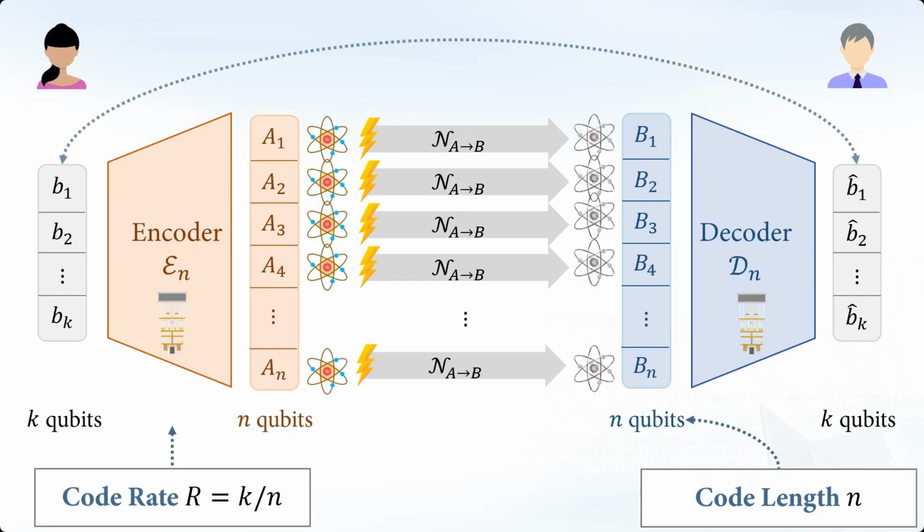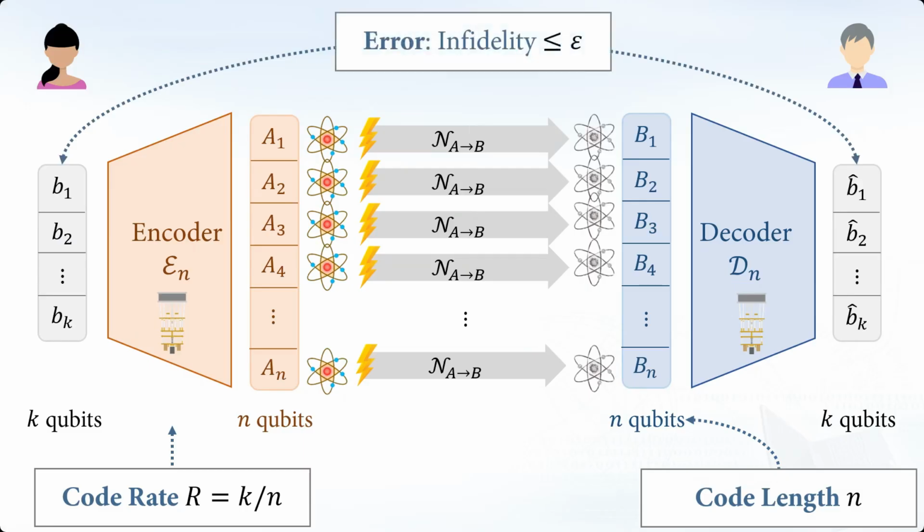And also, we need to care about the error, like the infidelity between your k logical qubits and your estimated or reconstructed logical qubits. We use infidelity to measure the error, and this is quite important in this work. We want a very good algorithm or coding strategy such that the overall infidelity is less than some epsilon, for example, 10 to the minus 1, 10 to the minus 3. Those three parameters are so important, and they involve a trade-off, so we need to design good algorithms to optimize them for our later application purposes.